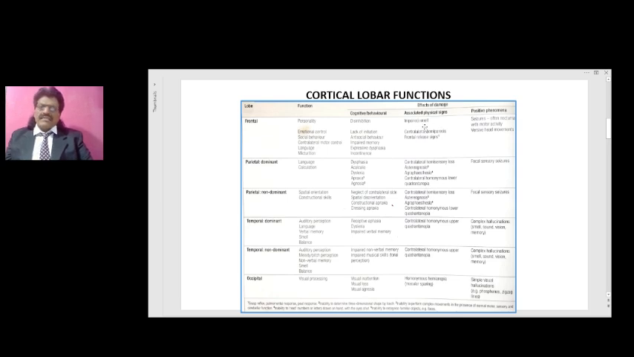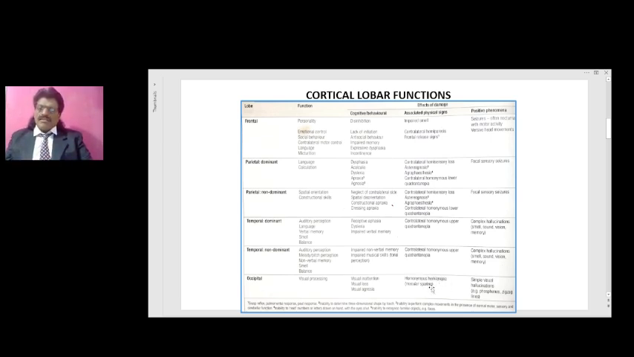What about the physical signs of damage of the occipital lobe? They will have homonymous hemianopia, because the right side of the vision goes to the left occipital cortex, and the left side of the vision goes to the right occipital cortex because of the crossing of the optic pathways. So they'll have opposite side homonymous hemianopia, but with macular sparing.